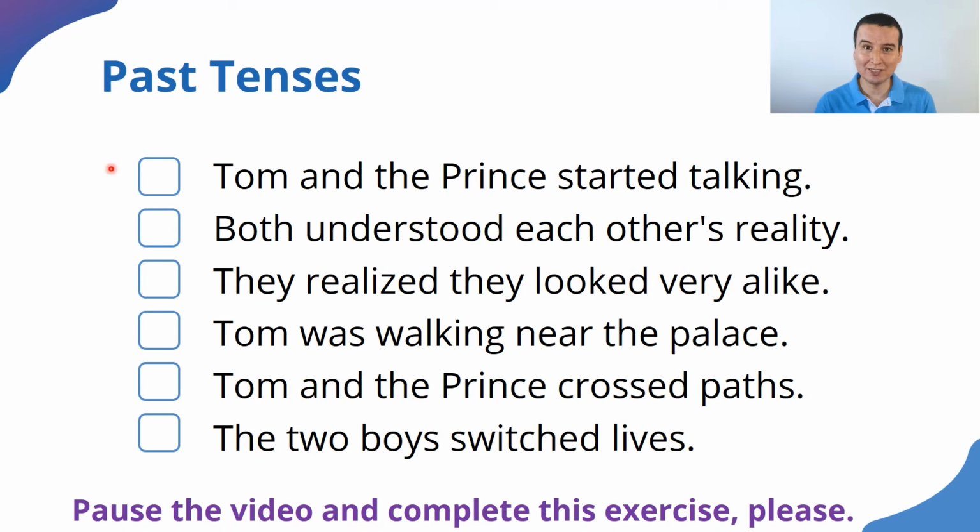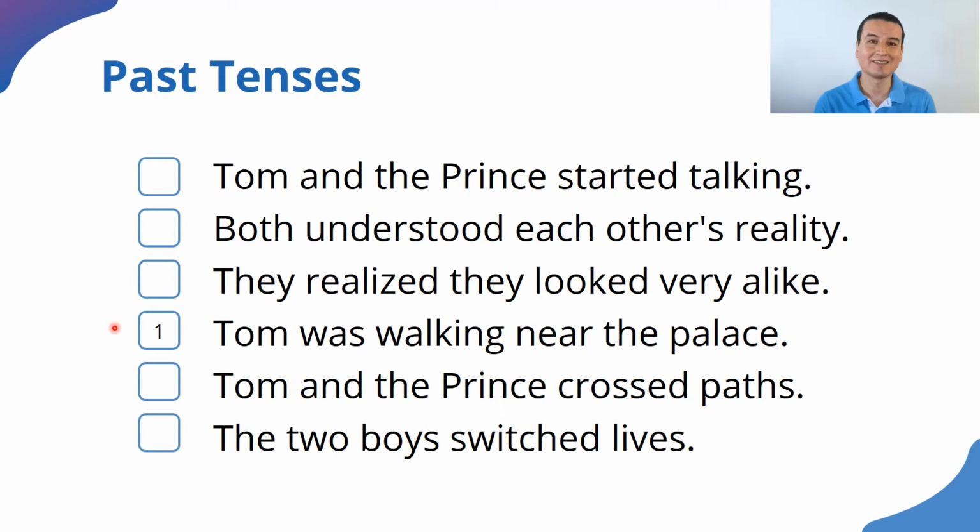All right, I hope that you did complete the activity, and here's the answer. What happens first? Yes, Tom was walking near the palace. Next, Tom and the prince crossed paths. Next, Tom and the prince started talking. Next, they realized they looked very alike. Next, the two boys switched lives. And finally, both understood each other's reality. All right. Thank you very much for completing this activity.